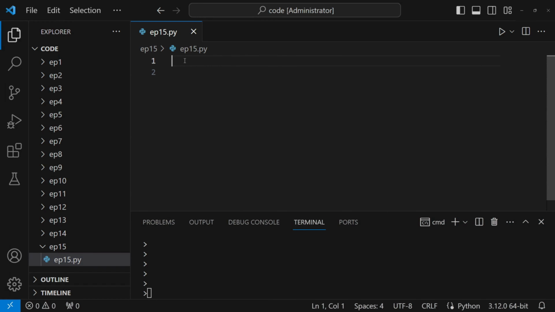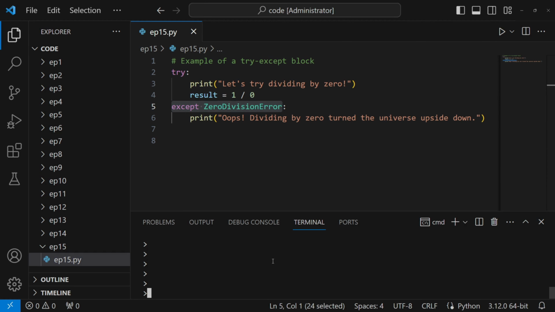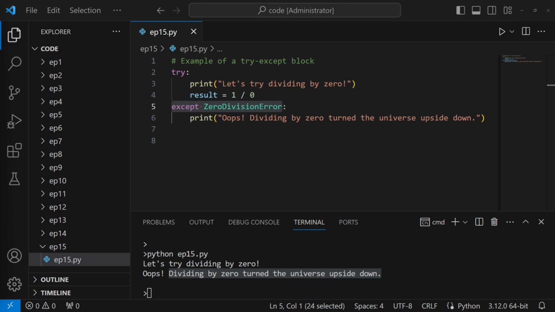The try except block in Python is like having a wise old owl by your side, ready to hoot sagely advice whenever trouble brews. It allows you to try running your code and gracefully accept if Python squawks an error. Here, our daring act of dividing by 0 would normally lead to disaster. But with our trusty try except block, we turn a potential catastrophe into a humorous hiccup.